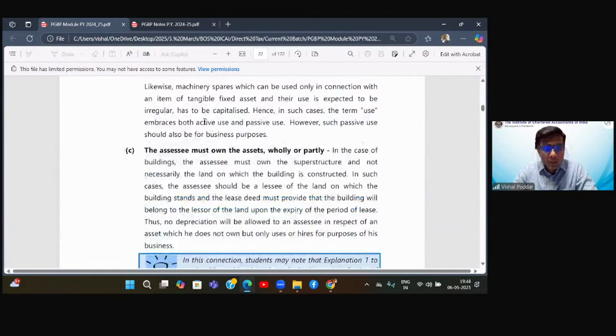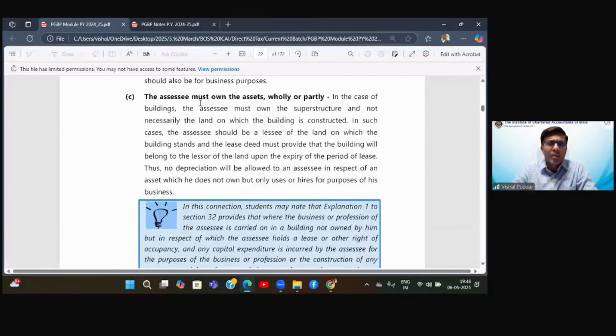You're saying C part. What is it out here? It is saying the assessee must own the asset wholly or partly. So we are talking about depreciation. What it says is, in the case of a building, the assessee must own the superstructure and not necessarily the land. Okay, so maybe you are talking about this part, the superstructure and the land part. Fine. Now what it means, please understand.